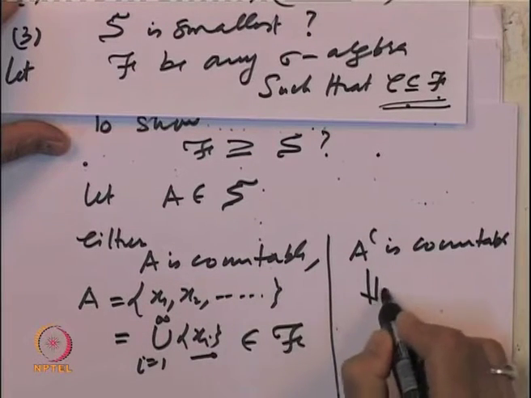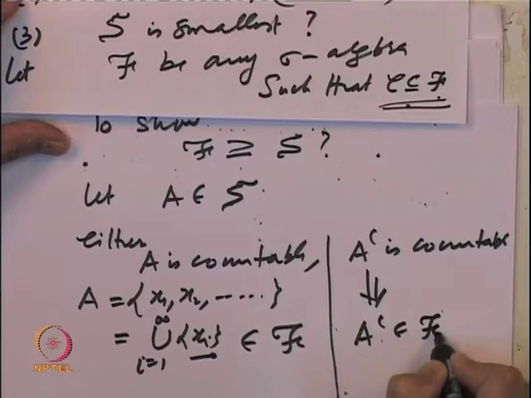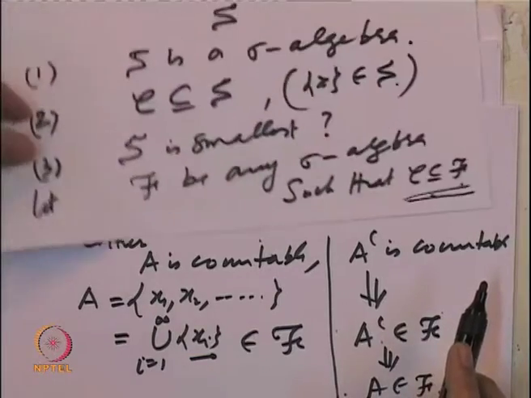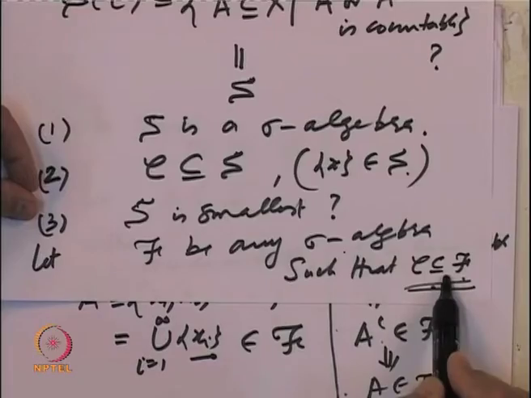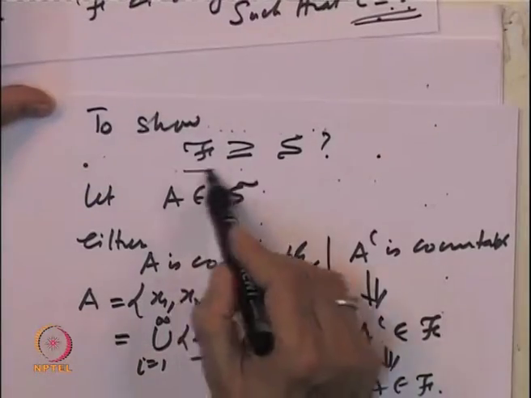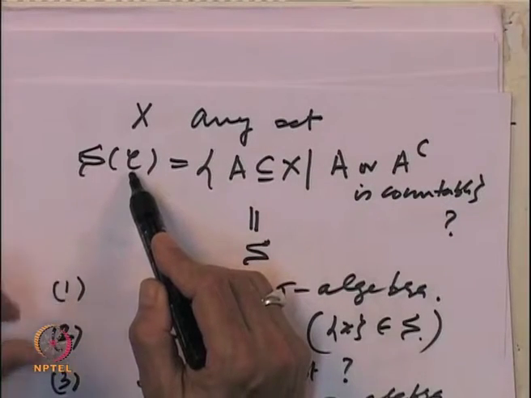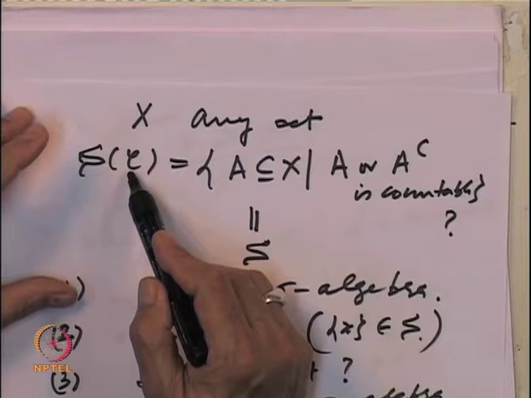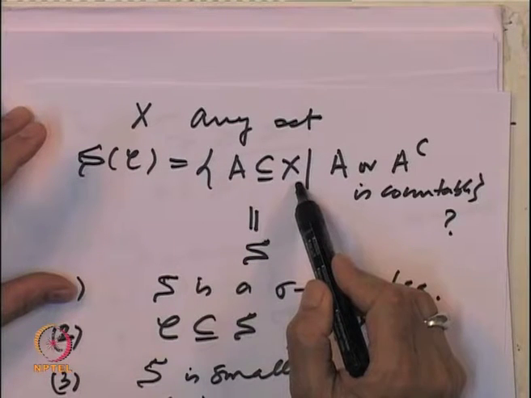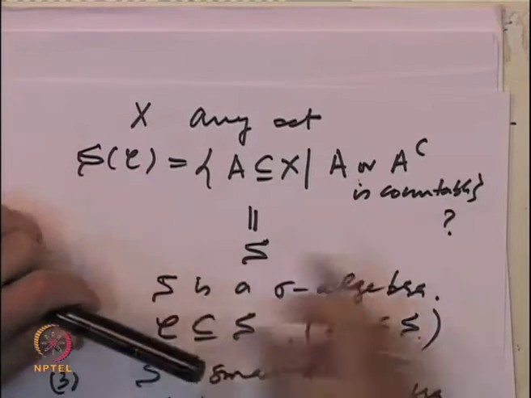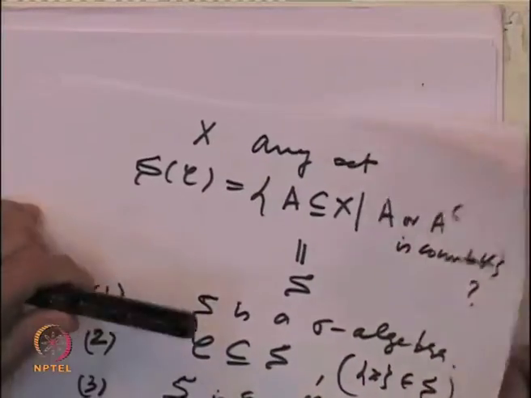Then by the same argument, A complement belongs to F, and F is a sigma algebra, so A belongs to F. In either case, we have shown that if F is any sigma algebra which includes C, then F must include S. That proves that the sigma algebra generated by the singletons is nothing but all those sets such that either the set is countable or its complement is countable. So, we are able to give a description.